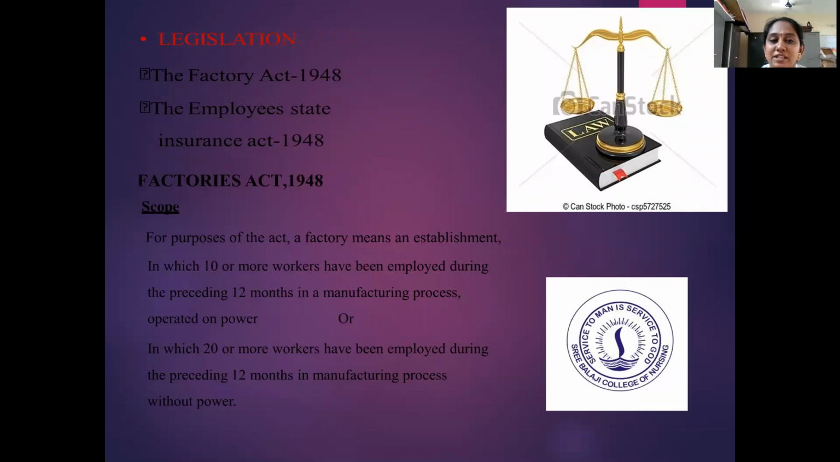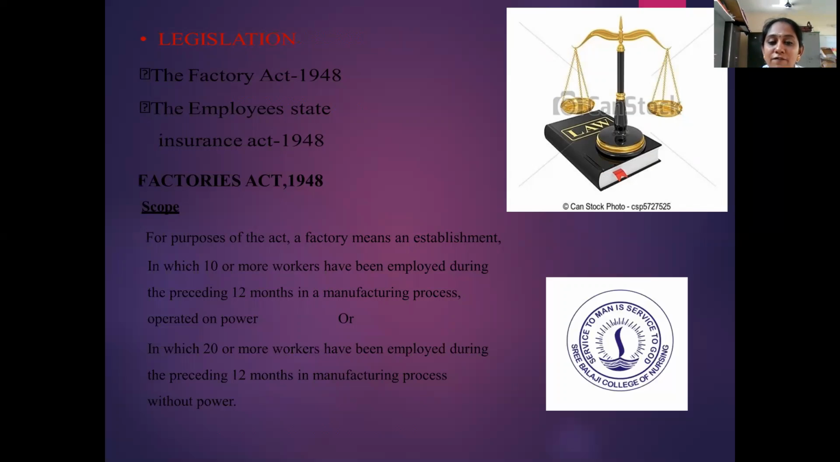So we'll see the legislation act. So what is the legislation? It is nothing but the law that has been given by the government, which industries or factories have to follow. So the legislation is mainly the Factory Act that was given in the year 1948, and the Employee State Insurance Act, that is the ESI Act, in the year 1948. So first we will see the Factories Act.